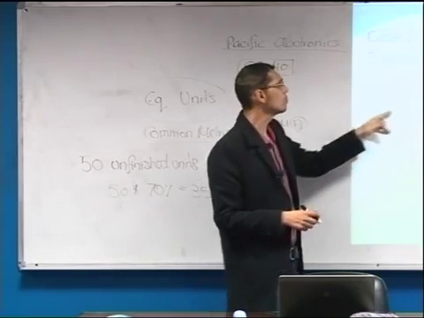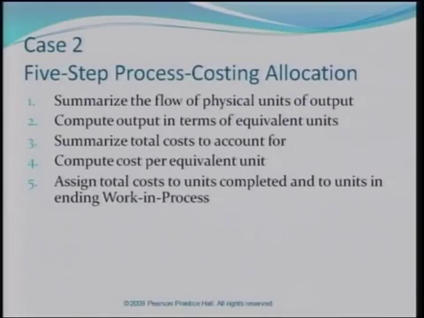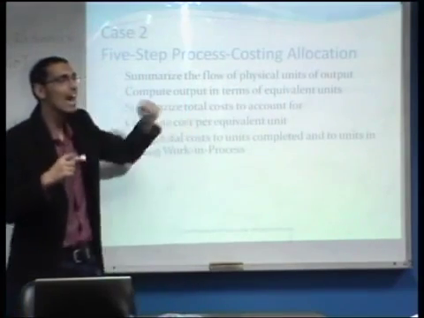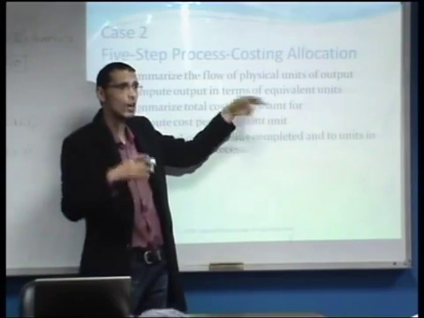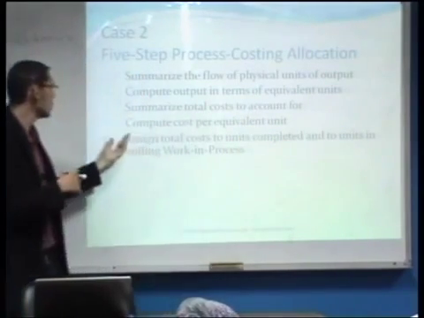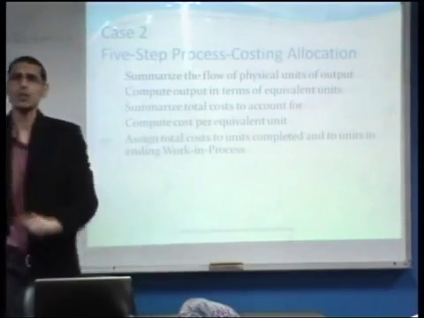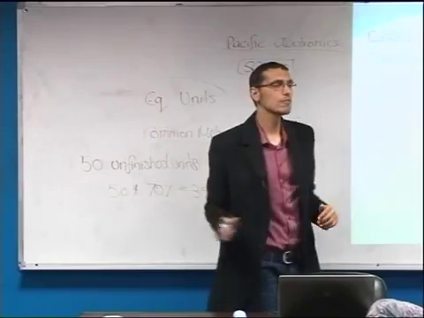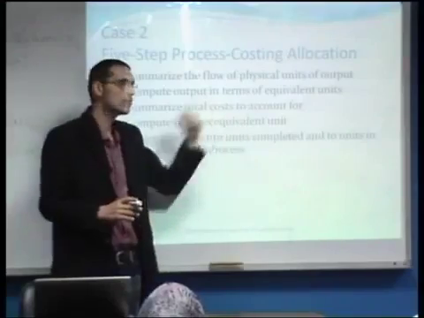Step number 4, compute the cost per equivalent unit. Of course, we have calculated the equivalent units, which is the common metric. And now we have the knowledge of the cost that we need to allocate on the different units. Therefore, number 4, we need to divide the cost by the number of the equivalent units, which is computing the cost per equivalent unit.